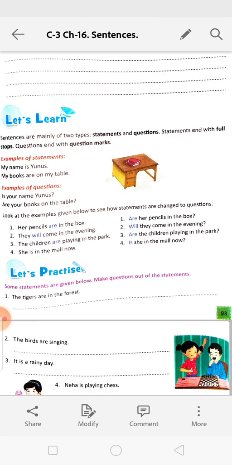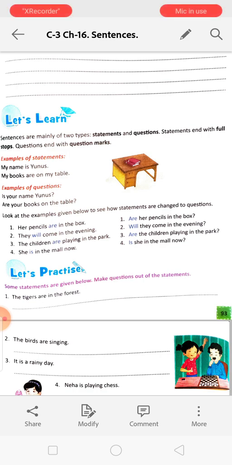Are your books on the table? So from a statement we can make questions by moving the position of the auxiliary verbs or the helping verbs. You have learnt about the helping verbs. You have to put the helping verbs in front and then construct the sentence, then it will be a question. For example, her pencils are in the box. See, are her pencils in the box? It is becoming a question.